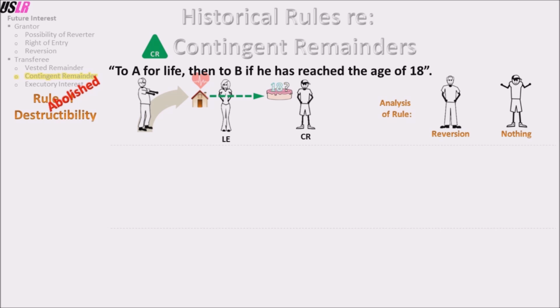When A finally dies and B is still not 18, O holds the land for B. So O has a fee simple subject to executory limitation, and B has a springing executory interest.